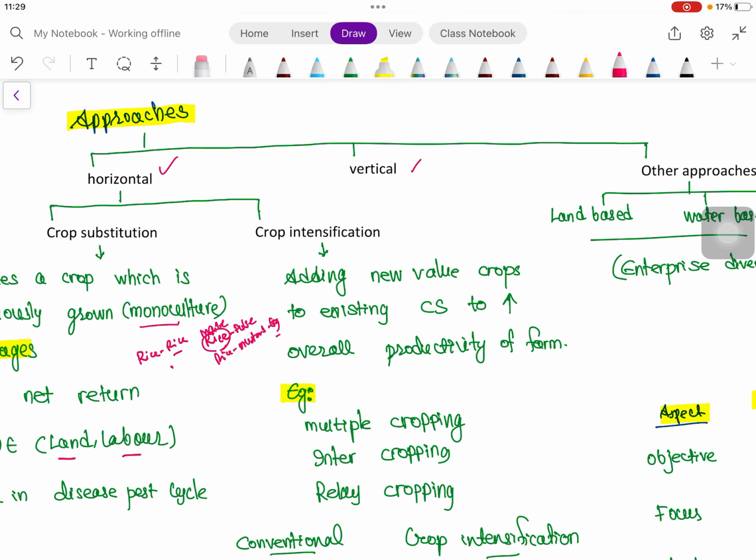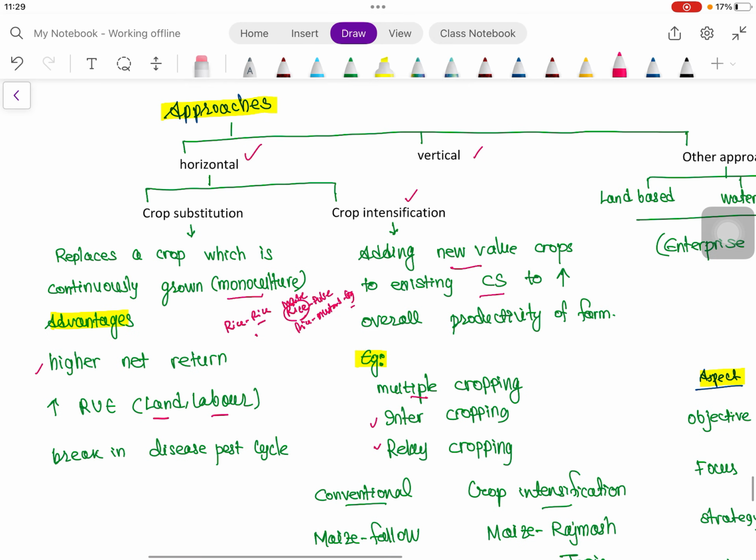Then crop intensification. Crop intensification is adding a new value crop to the existing cropping system to increase the overall productivity of the farm. As we have seen in the last video, crop intensification, that is increasing the cropping intensity. How? By multiple cropping, that is intercropping or relay cropping. We will read these definitions and concepts in the later videos while we discuss cropping pattern in detail. So for now, just have a glance at crop substitution and crop intensification.